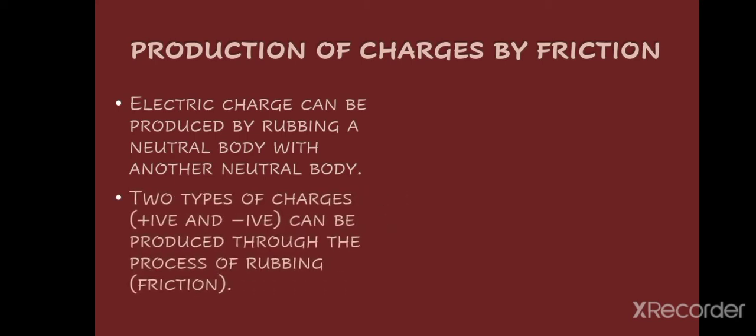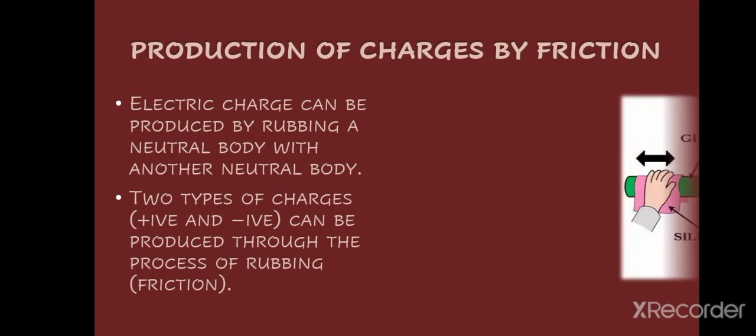Two types of charges, positive and negative, can be produced through the process of rubbing. As I have told you, rubbing causes electrons to be transferred. The object with electron deficiency will be positive, and the object with excess of electrons will get negative.